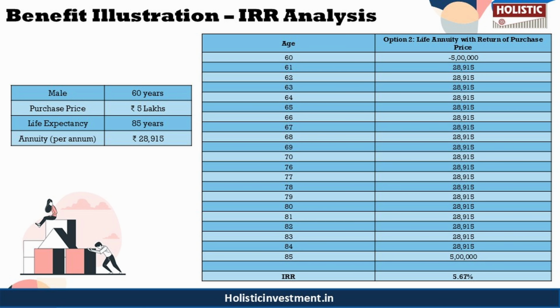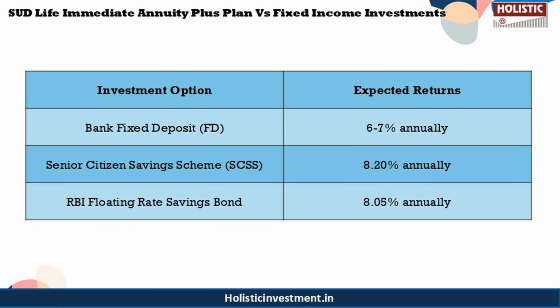Now, as we have a basic idea about this policy and know that this policy is not giving us the desirable outcome that we need, let us move on to the comparative analysis, where we are going to see other alternatives for fixed income investments. First, bank fixed deposits, or FDs, are safe investments with a guaranteed interest rate for a fixed tenure, where you can expect returns from 6 to 7% annually. And the Senior Citizen Savings Scheme (SCSS) is a government-backed scheme tailored for seniors, ensuring regular interest payouts, where you can expect returns of 8.20% annually.